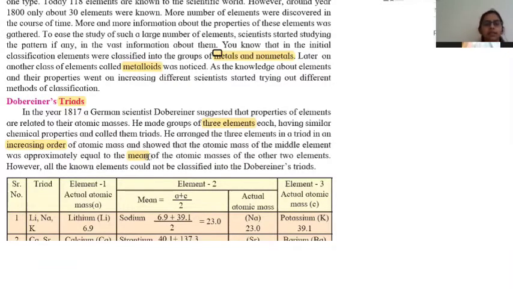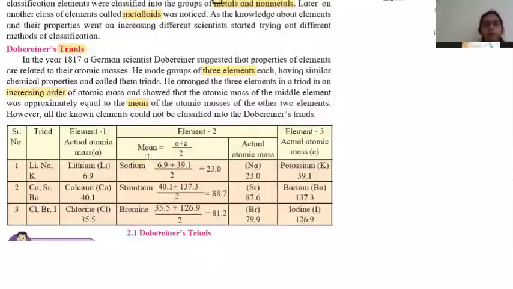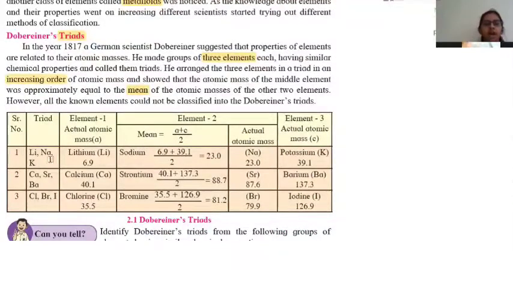For example, he has given here lithium, sodium and potassium. For lithium, the atomic mass is 6.9, and for potassium, it is 39.1.